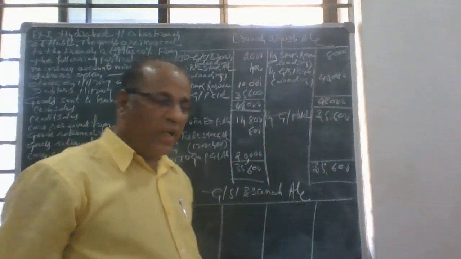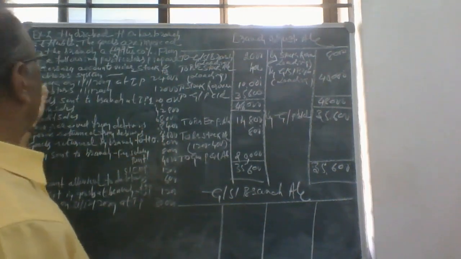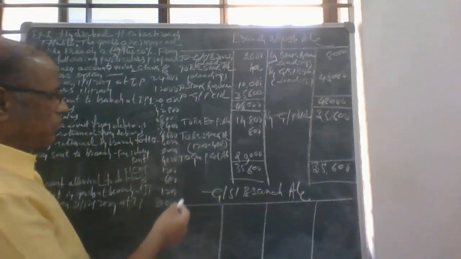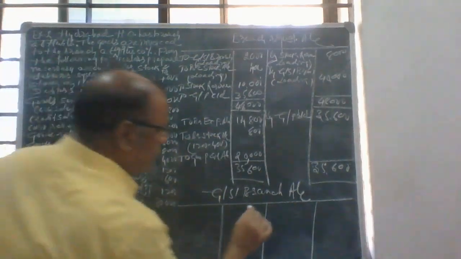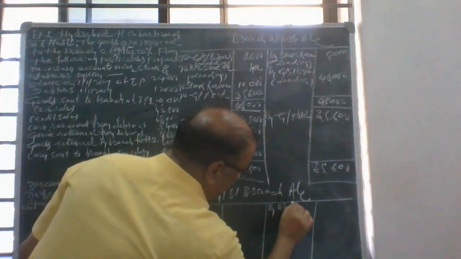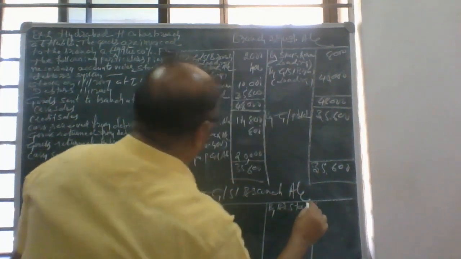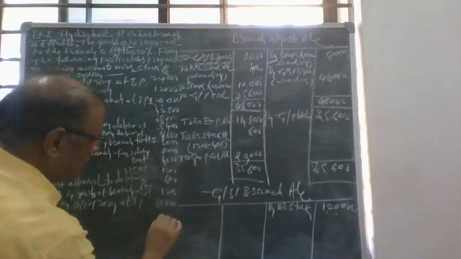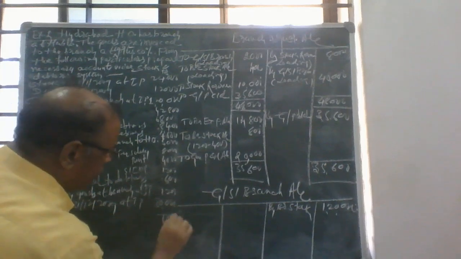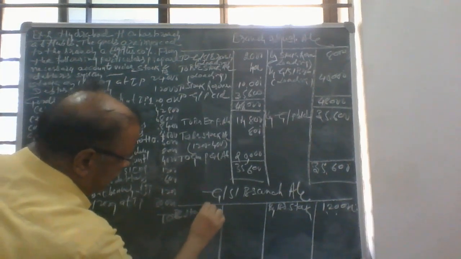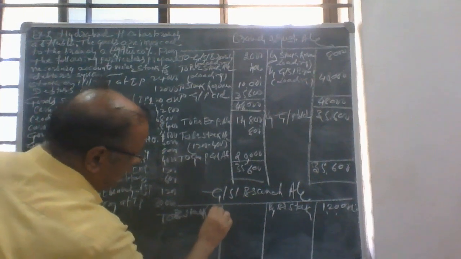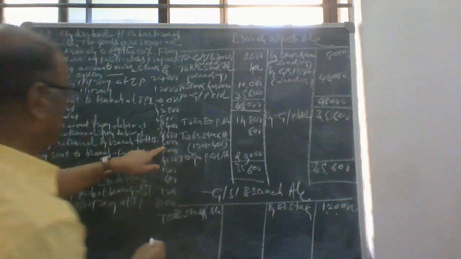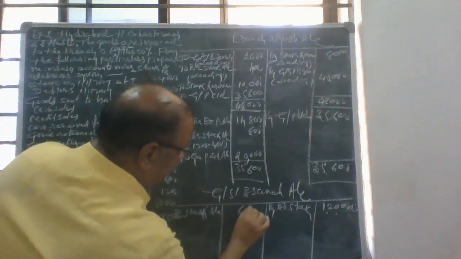So first, the entry for the goods sent to branch: stock account debited to goods sent to branch, by branch stock account 1,20,000, and goods returned by the branch 6,000.